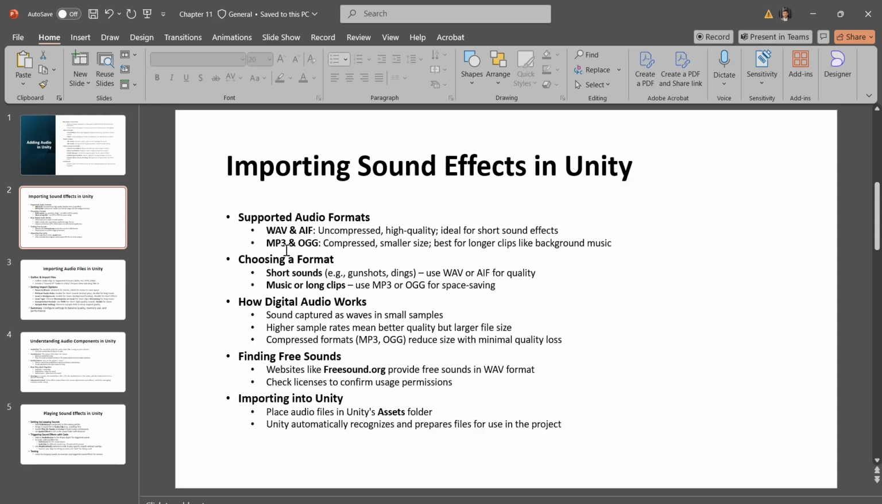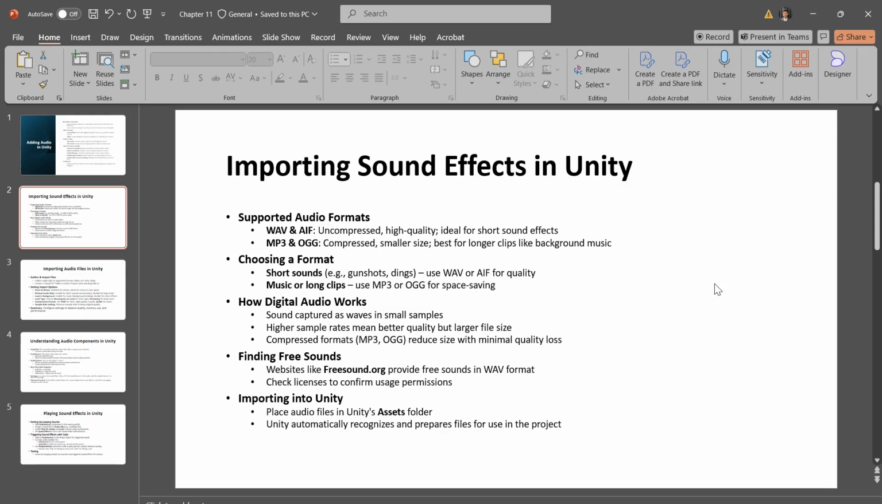And we have MP3 and OGG. These are compressed formats, which means they reduce file size but may slightly lower sound quality, which is ideal for longer sounds like background music, since smaller files load and play faster. And we also have MOD and XM. These are tracker formats, specialized formats that use a sequence of notes to create music. These formats are less common but can be efficient for digital music.